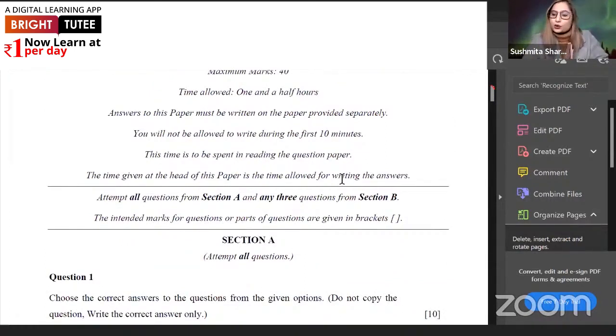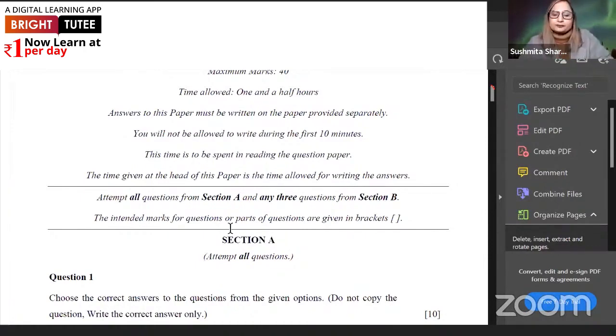So section A has no choices. There are 10 questions in total. Section A has a weightage of 10 marks and there is no choice at all. All these 10 questions are multiple choice questions. So I'll be coming to the preparation portion once we complete this overview of the question paper, because I myself teach at Unacademy. So we have certain strategies that we follow in order to teach our students, that I'll be sharing with you, and I would love for you also to share with me what else can we do.